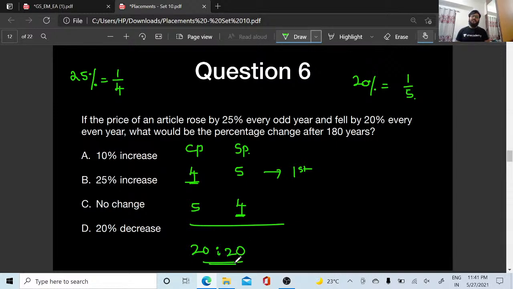Initial price and final price, they remain the same, right? There is no change in the value. Initial price and final price remain the same, so there is no change in the value.